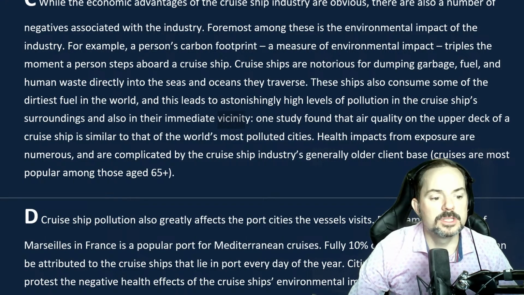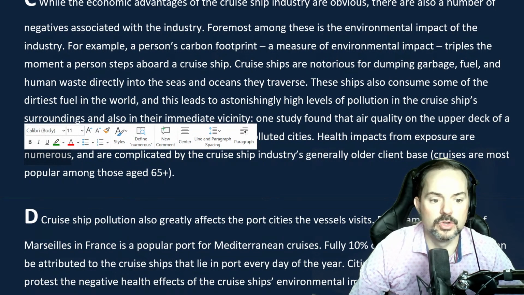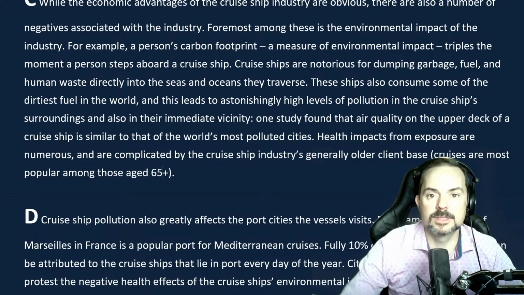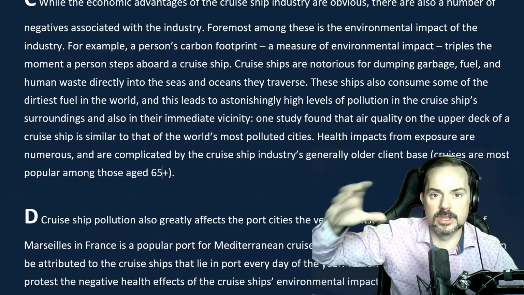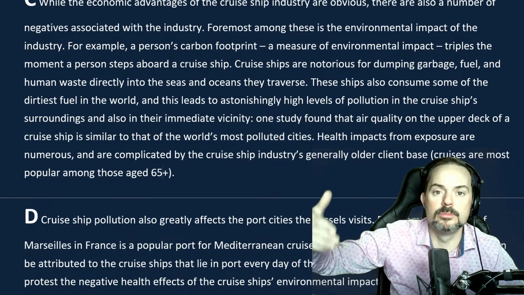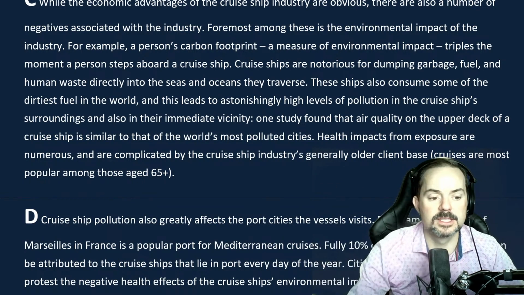Okay, repeat this word after me. Numerous. Good. Numerous means many. It's like numbers, but it means many. So numerous people means many people, or numerous examples means many examples.